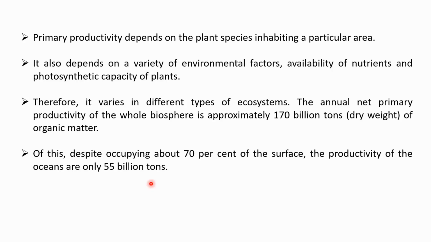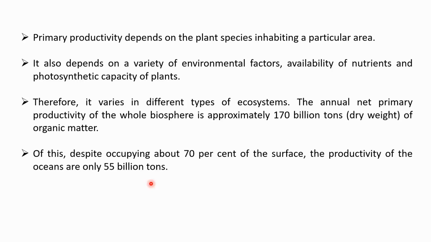We may see that the annual net primary productivity of the whole biosphere is 170 billion tons. Now we know that around 70% of the earth is covered with water. So what we may expect is that out of this 170 billion tons of biomass, or organic matter produced per year, the productivity should be higher in the ocean or on the water surface.